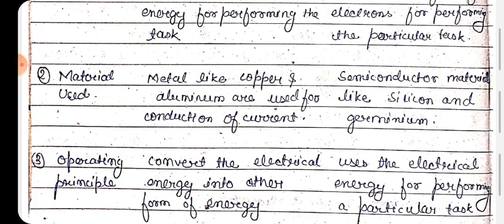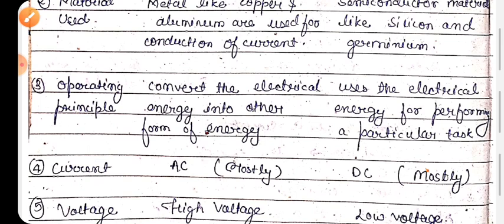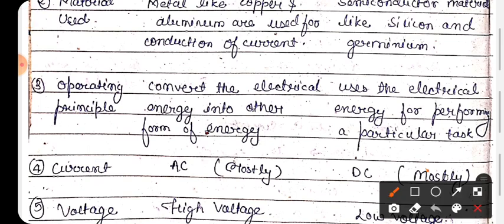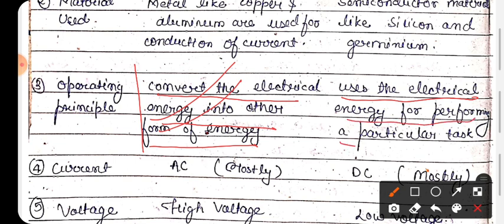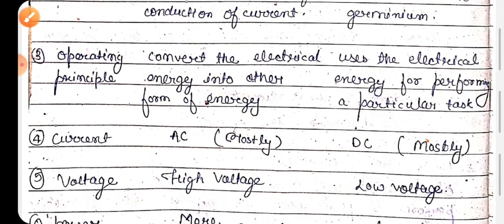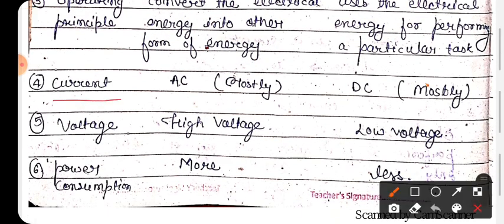Okay. Now come to the third one, operating principle. On which principle do electrical and electronics devices work? Okay. So the operating principle of electrical devices is to convert the electrical energy into another form of energy. It means here one form of energy is converted into another form of energy. Okay. And now come to the electronics devices. Its operating principle is that it uses electrical energy or flow of electrons to perform a particular task. Now the fourth one is current.